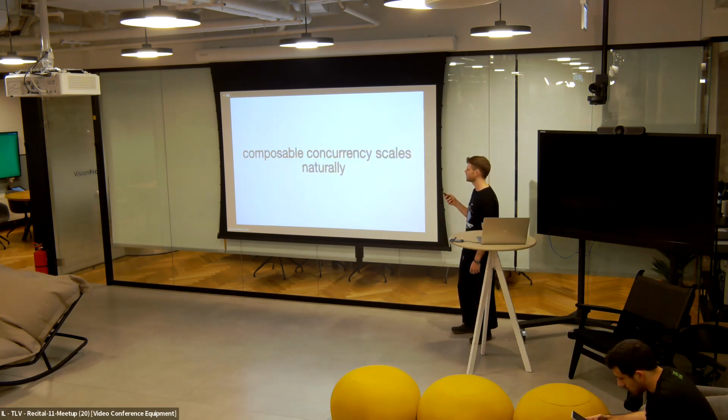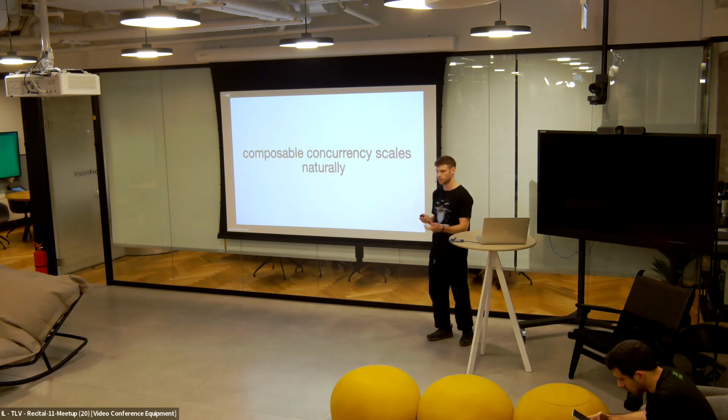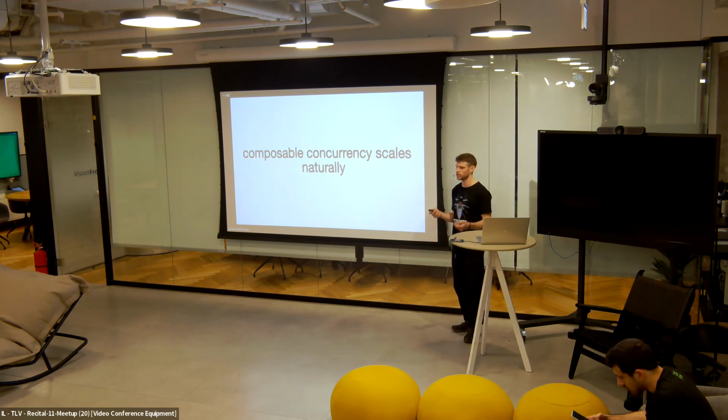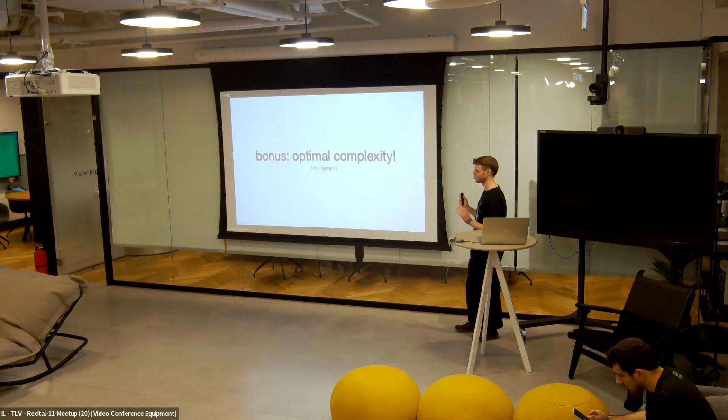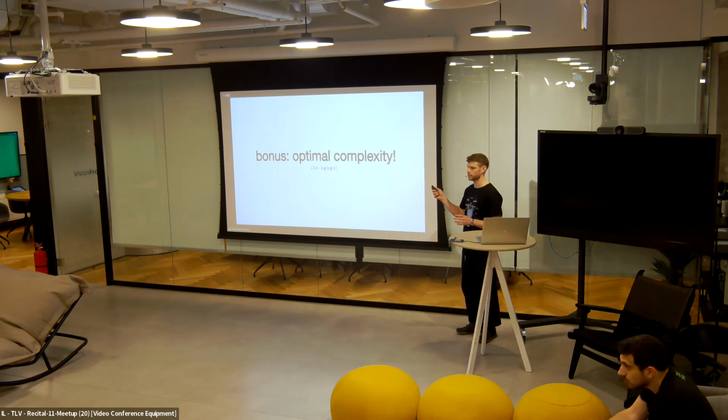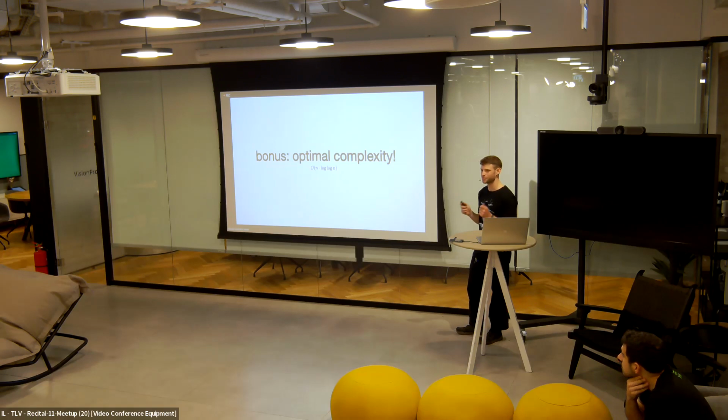And we created composable concurrency that scales naturally. If we want to add more or we want to generate more prime numbers, all we need to do is generate more Go routines and we'll have more prime numbers for free. And the final bonus thing is that actually this implementation, without even thinking about it, gives us optimal complexity for this problem. So we did it in O of n log log n. Again, exercise for the reader why this is O n log log n, but believe me, it is.